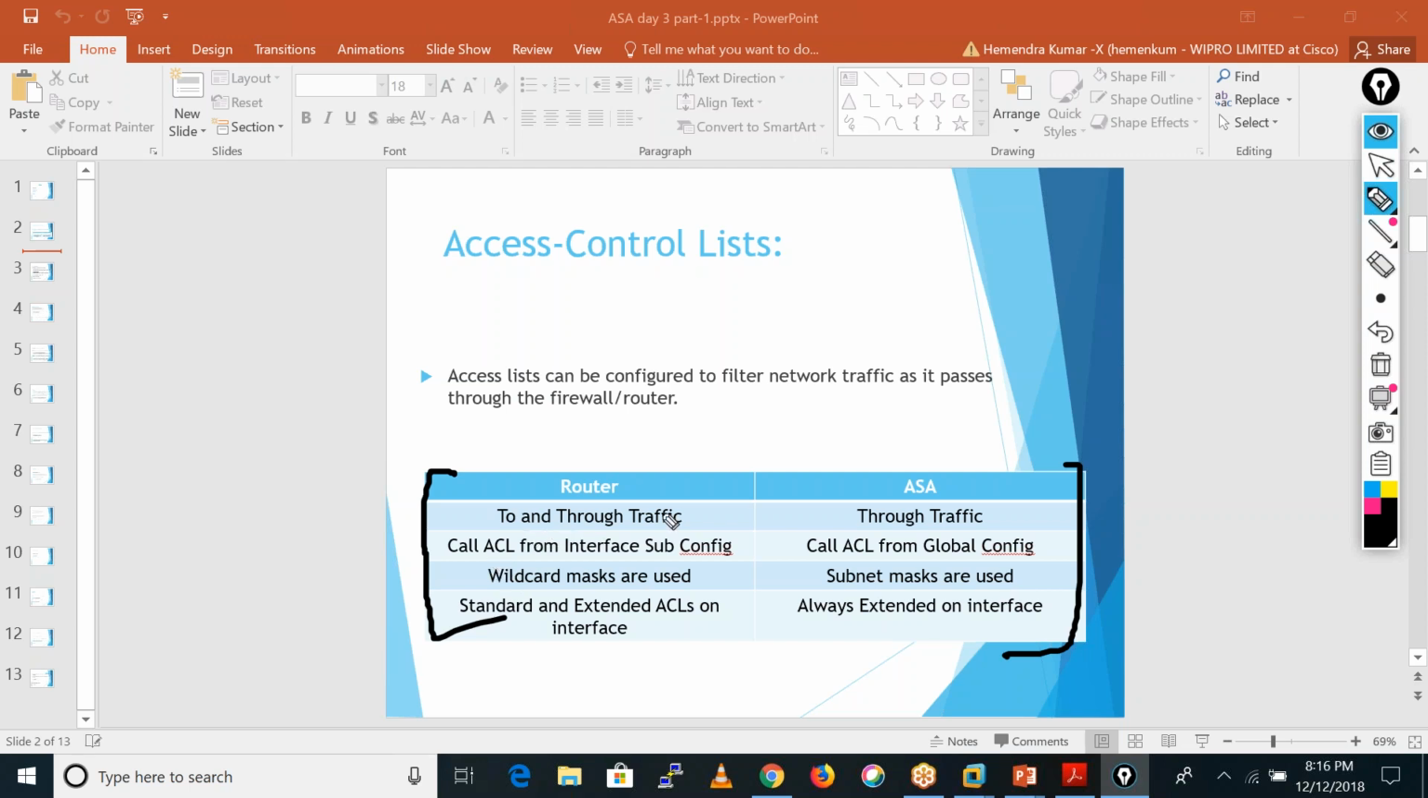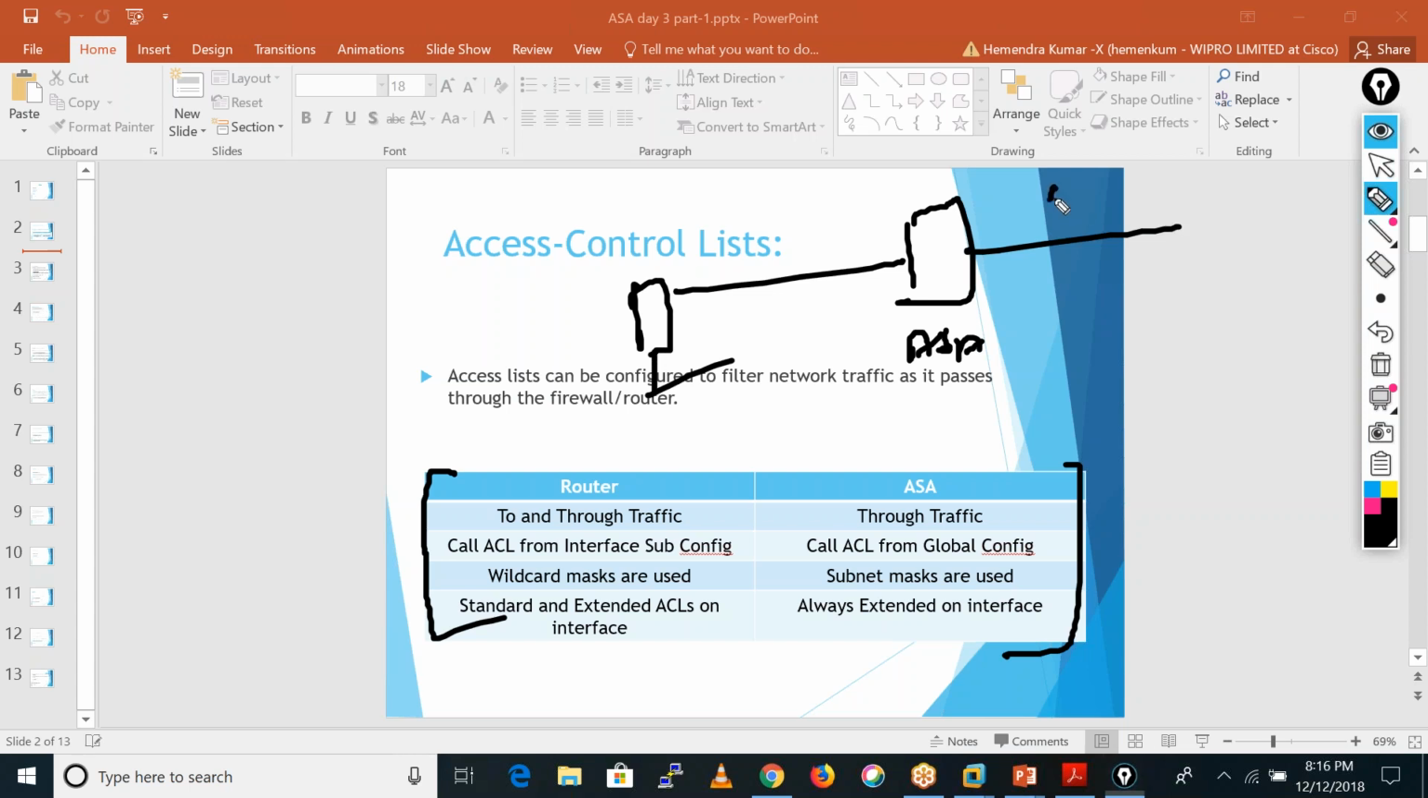Like to and through traffic. This is your ASA firewall, this is your inside, this is outside, and here you are having Google server. The traffic initiated by this user towards Google, which is going through this firewall, is a through traffic. And if this particular user wants to ping the ASA interface, it is a to traffic, which hits the firewall interface, and the firewall needs to give the reply for that. This is a to traffic.